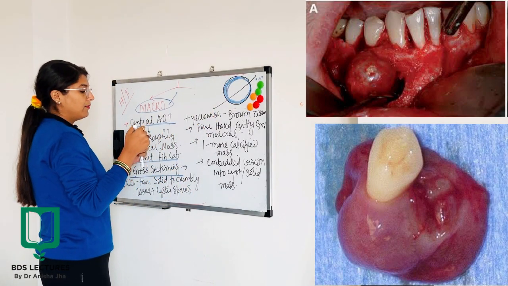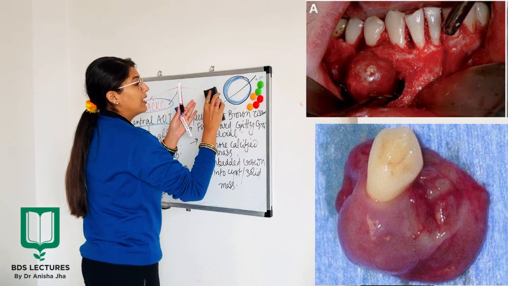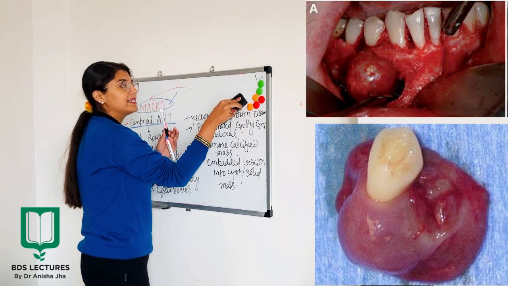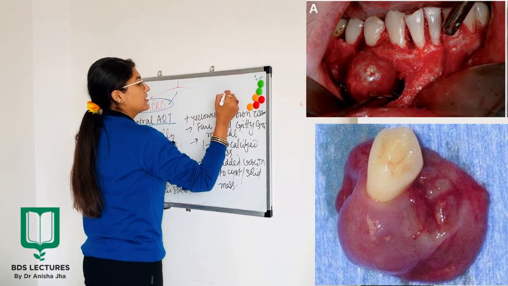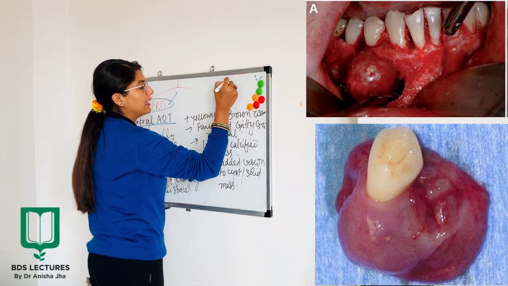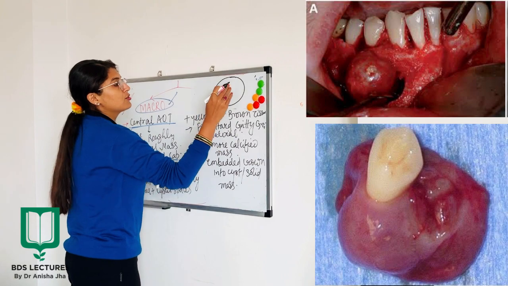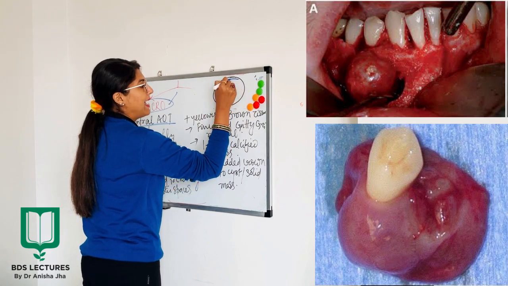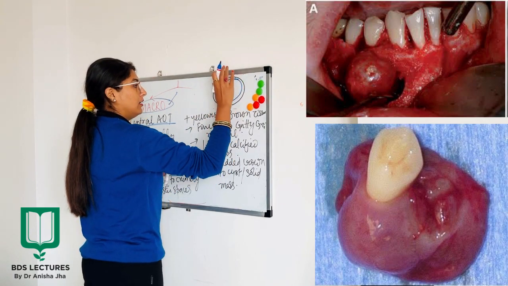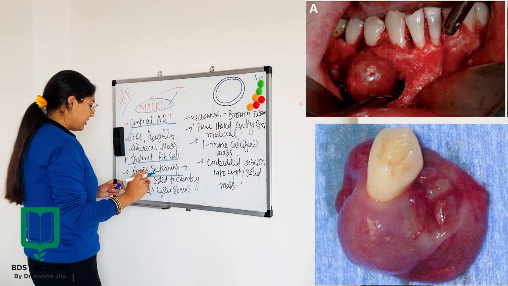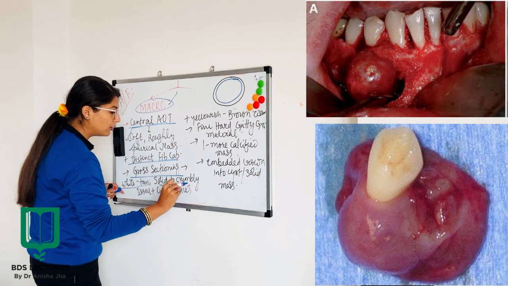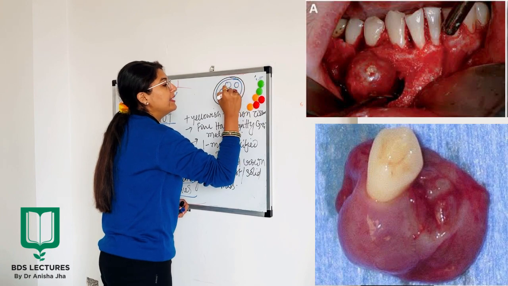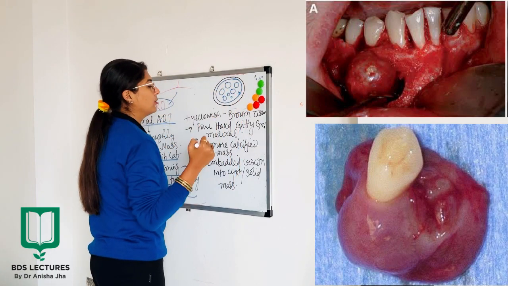now whenever we section this AOT, let us see what we get. Let us suppose we did the gross sectioning; what will you see inside macroscopically? When you cross-section it like this, let us see what we see. So this was your capsule, which I made in black, and this is the tissue inside. In gross sectioning you will see white to tan, solid to crumbly tissue plus cystic spaces. So inside it there are definitely going to be cystic spaces of different sizes.